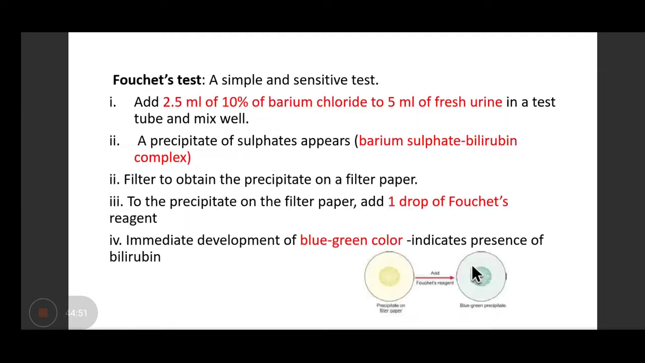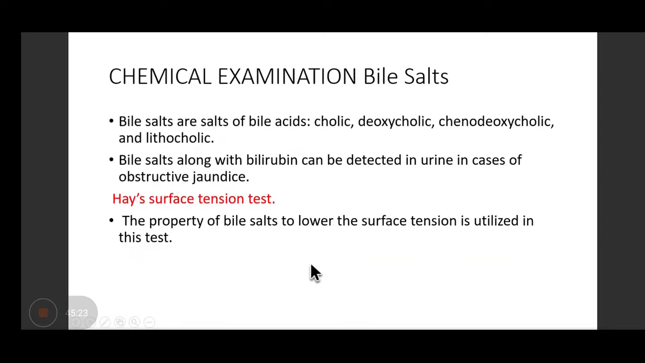Then Fouchet's test. What is this? This is a very simple and sensitive test. What do we do in this? You have to add 2.5 ml of 10% barium chloride to 5 ml of fresh urine in a test tube and mix well. Okay. A precipitate of sulfate will form. You have to filter this and obtain this precipitate on a filter paper. And now to this precipitate, you add 1 drop of Fouchet's reagent. Development of blue-green color indicates presence of bilirubin. Okay.